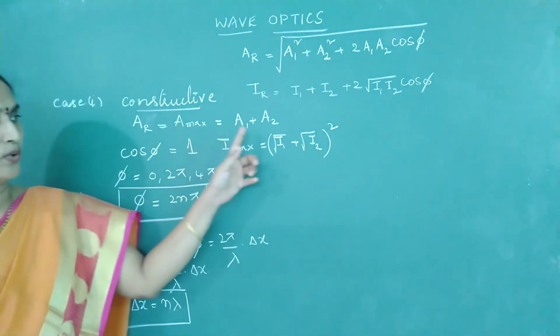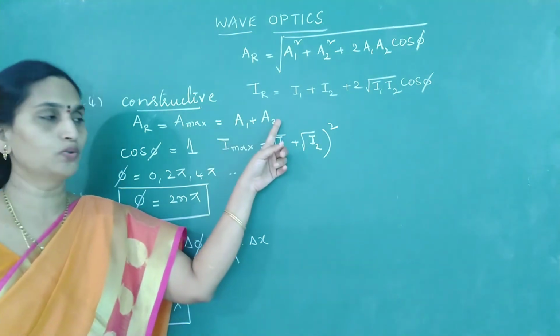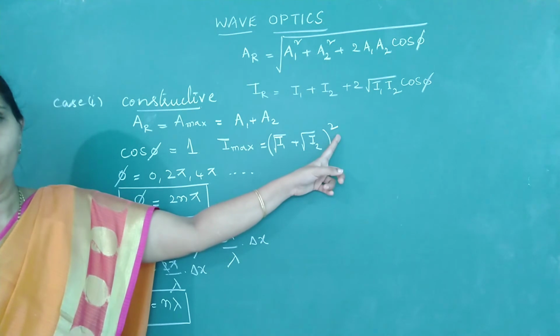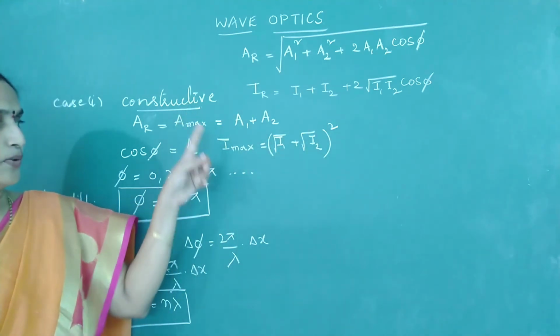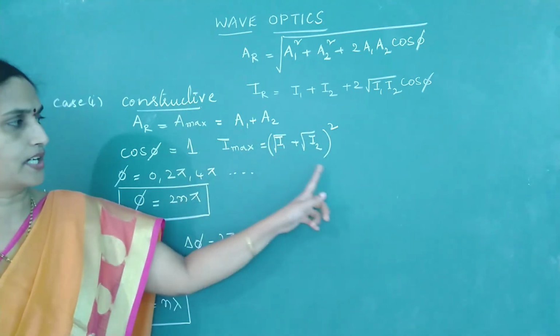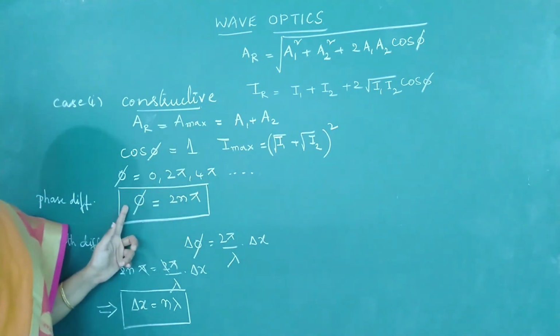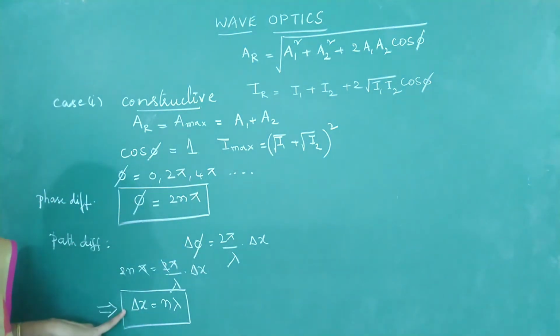So maximum amplitude is the sum of the amplitudes of the two waves. Because square of amplitude is proportional to intensity, I have written the maximum intensity, maximum amplitude, condition for path difference as well as for phase difference.